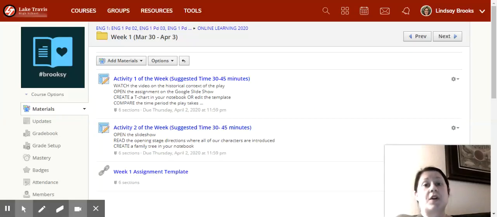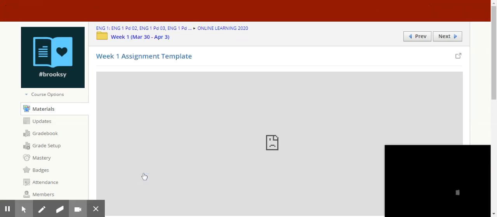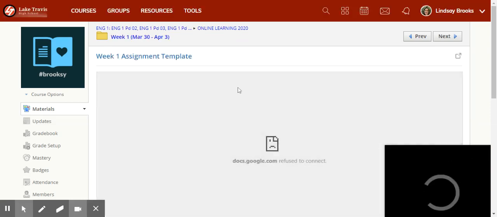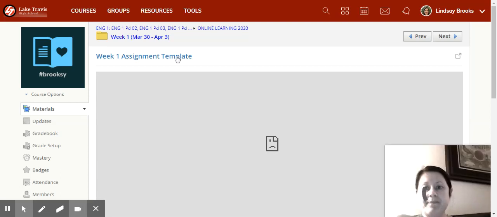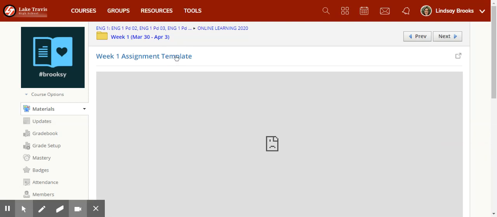If you would prefer to do Activity 1 in a template electronically versus doing it in your notebook, I created a Week 1 assignment template here. It will automatically prompt you. Let's take one more step. It will automatically prompt you to make your own copy of this document. You definitely need to do this.